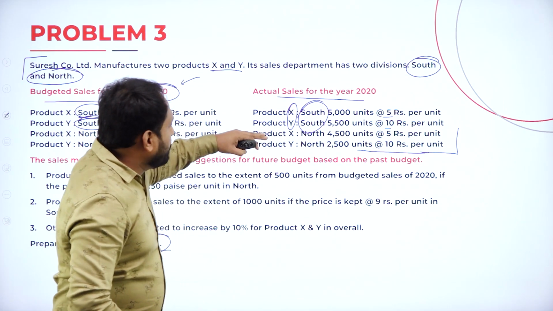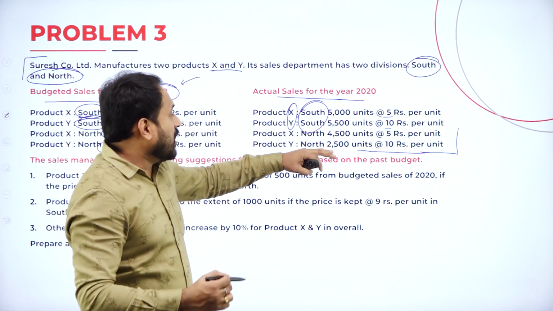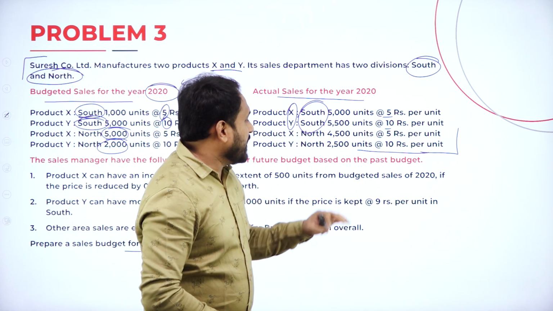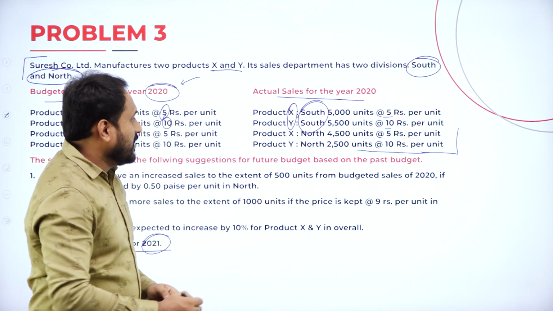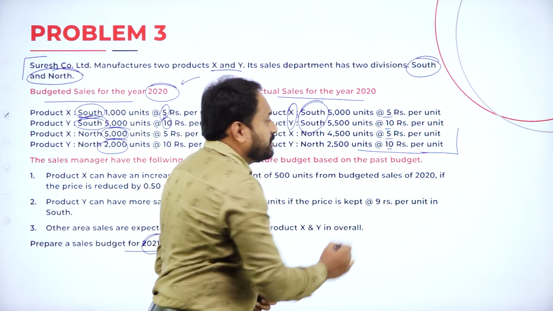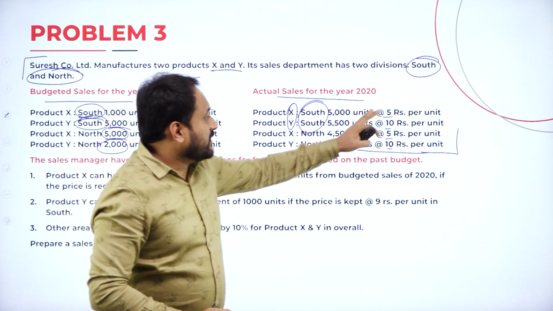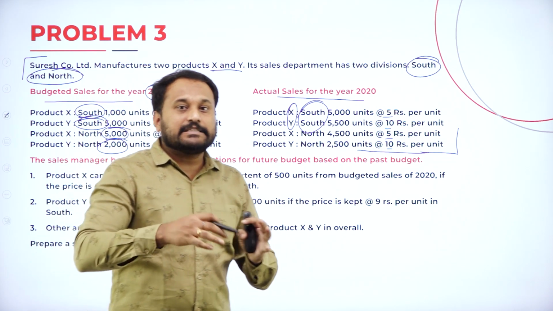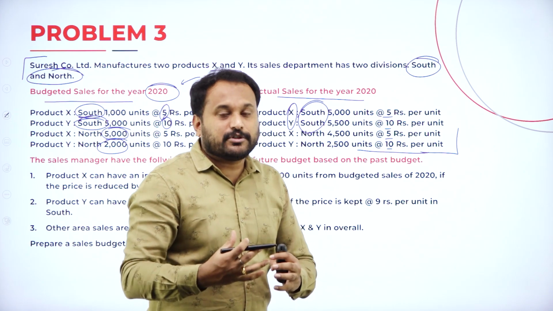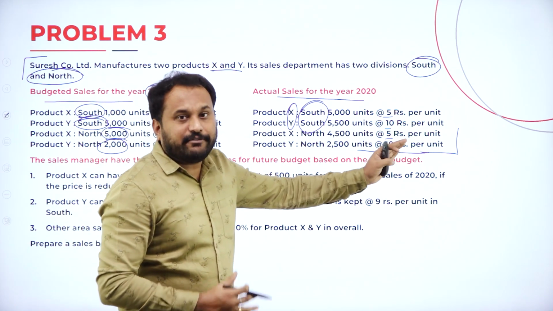Next, product X and Y of North, we are supposed to calculate 4,500 and 2,500 is there. And again, the rates are 5 rupees, 10 rupees. Please check the rates whether it is same or not. Some of the problem, the rates may differ. So we are supposed to be very careful. Whatever is the rate, we will actually put that.